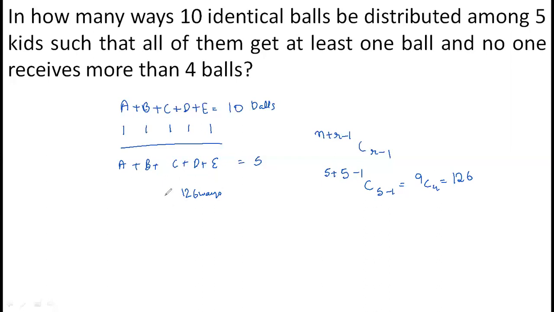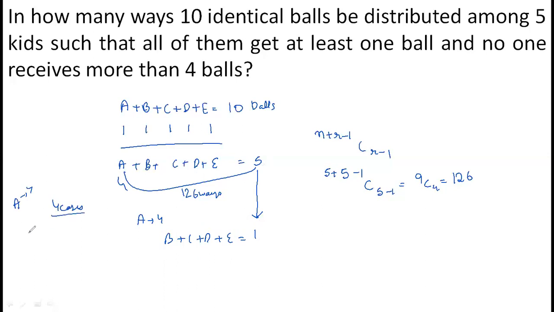Now in how many ways is that possible? If I give, let's say, A 4 balls, then for B, C, D and E the number of balls left is 1, okay? Out of 5, I have given 4 balls to A and then the number of balls left is only 1. Now this 1 ball can be given either to B, C, D or E. So there are 4 cases when A has got 4 balls.